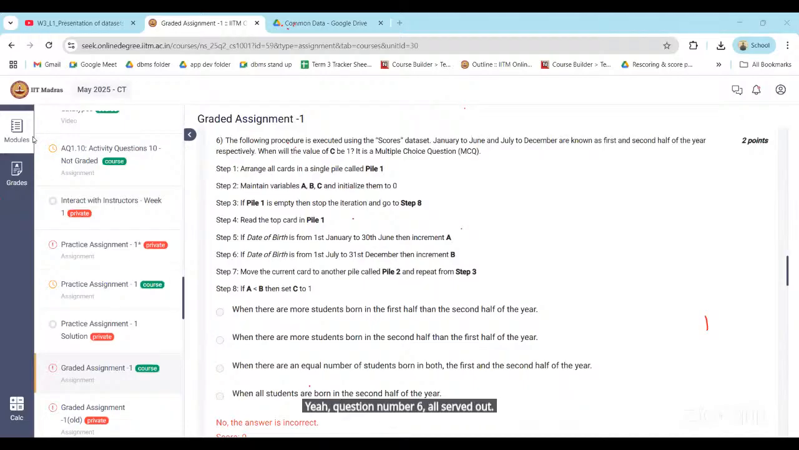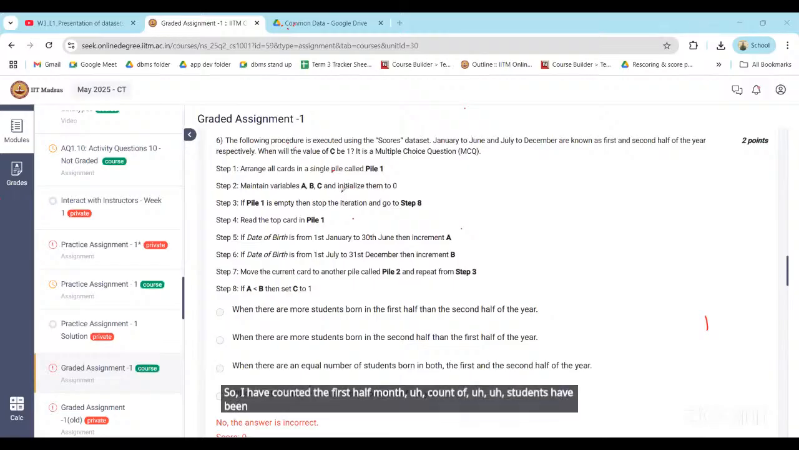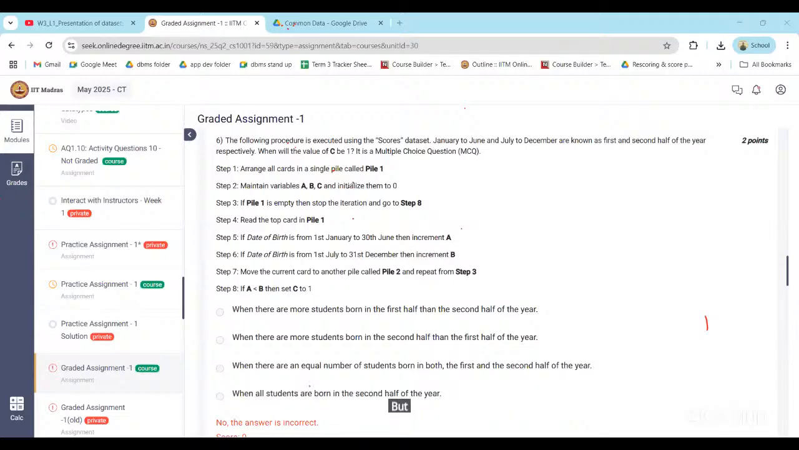So I have counted the first half month count of students born and the second half, but I got an equal number of count, 15 and 15. So it's option C. I'm getting option B is the correct answer. So I got confused.